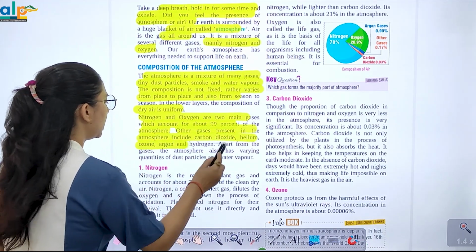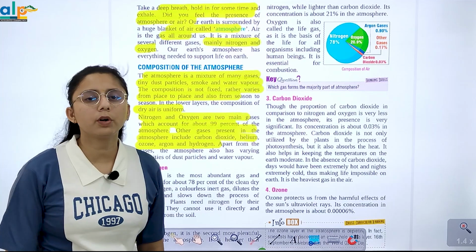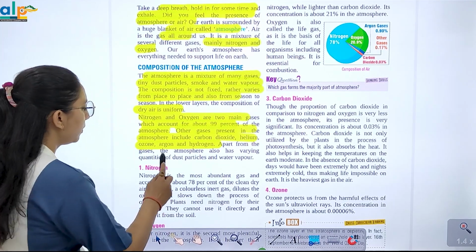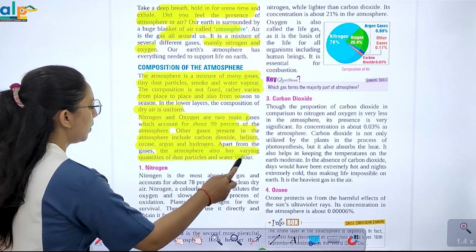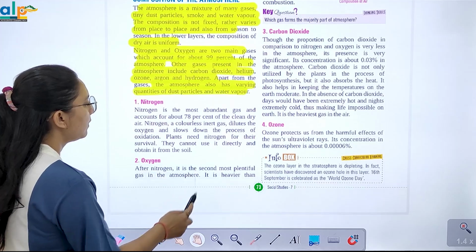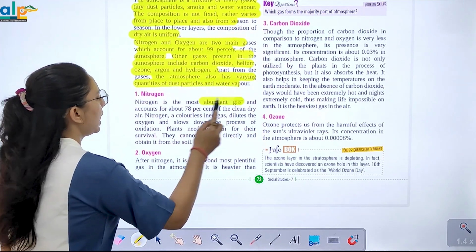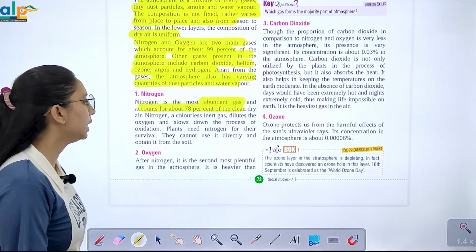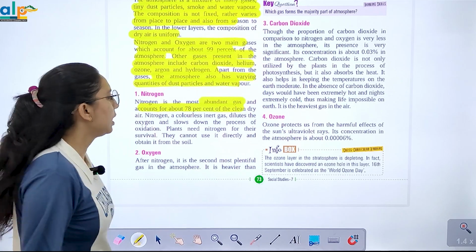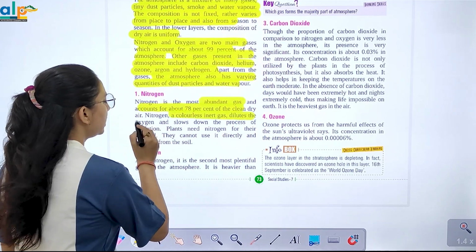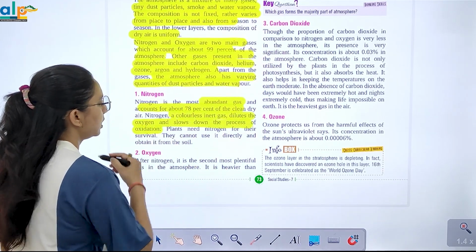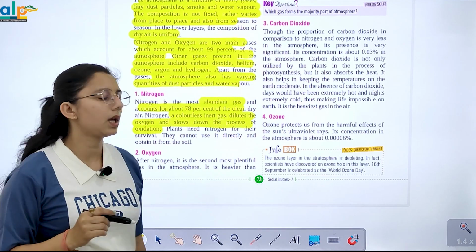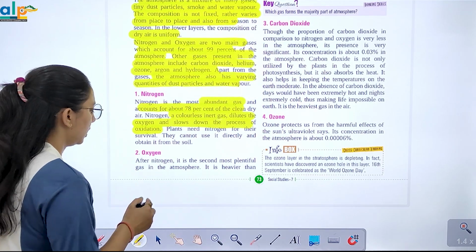जिसमें आपका carbon dioxide, helium, ozone, argon और hydrogen होता है. Right. Apart from the gases, the atmosphere also has varying quantities of dust particles. We have nitrogen, which is the most abundant gas and accounts for 78% of the clean dry air. So nitrogen कैसी है? Colorless inert gas है, dilute oxygen है, slow down process है oxidation का. They cannot be used directly and they are obtained from the soil.